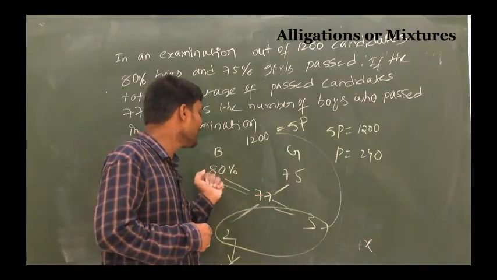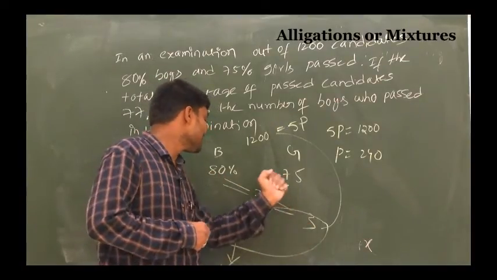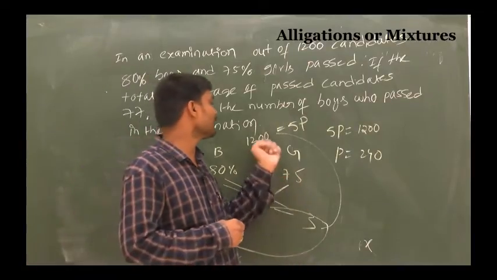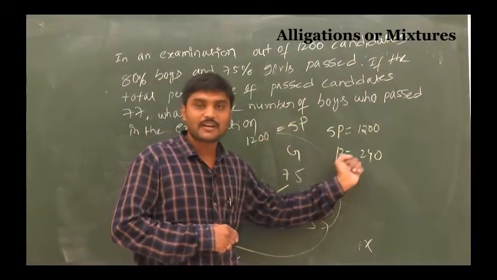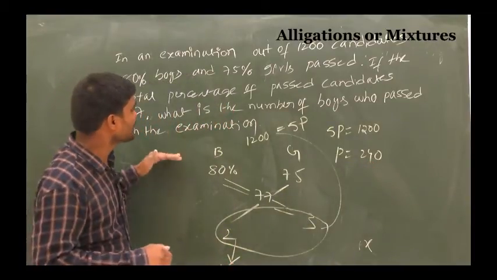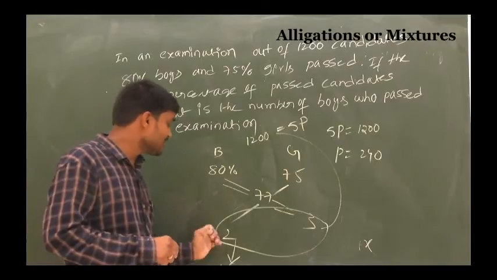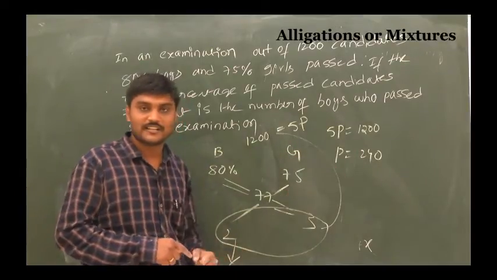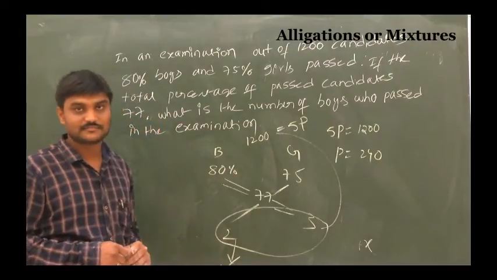So 80 minus 77, 3. 77 minus 75, 2. That is total 5 parts equal to 1200. 1 part equal to 240. But you are asking how many boys passed, that's why this is the 2 parts. So 2 into 240, that is 480.